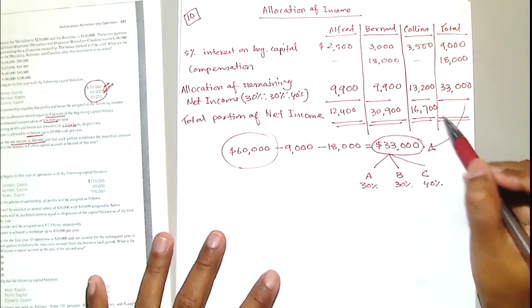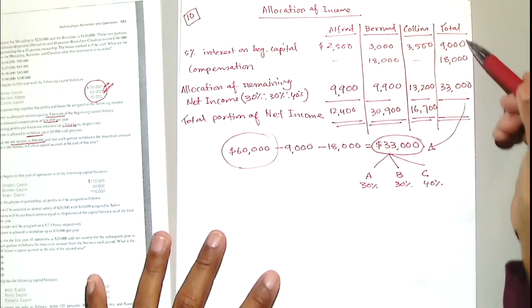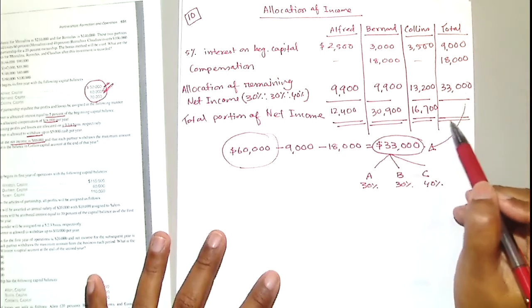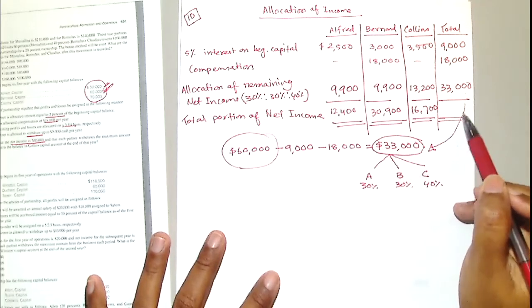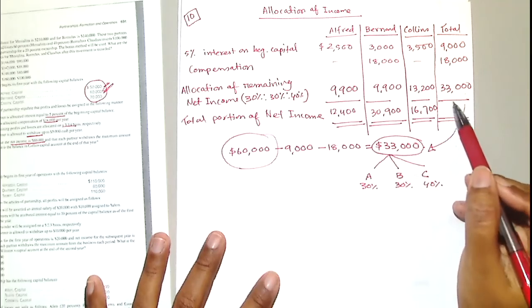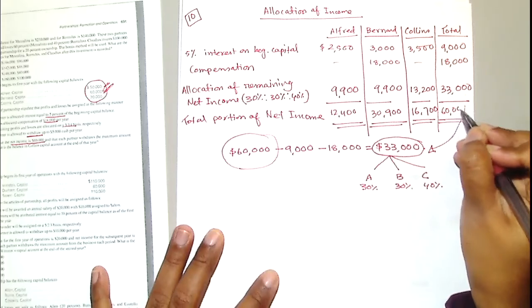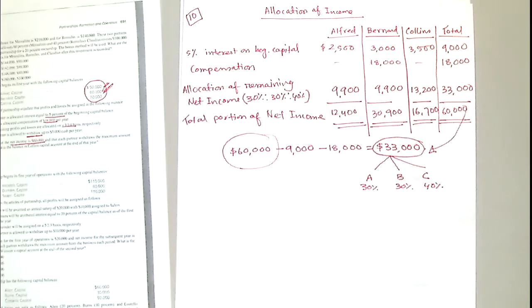Who can see this grand total here? Either way, we'll get the same thing if you add all these vertically or horizontally. This is your total income. What's the amount here? Quick. It's 60,000. Thank you. Right. So this is how we prepare our allocation of income.